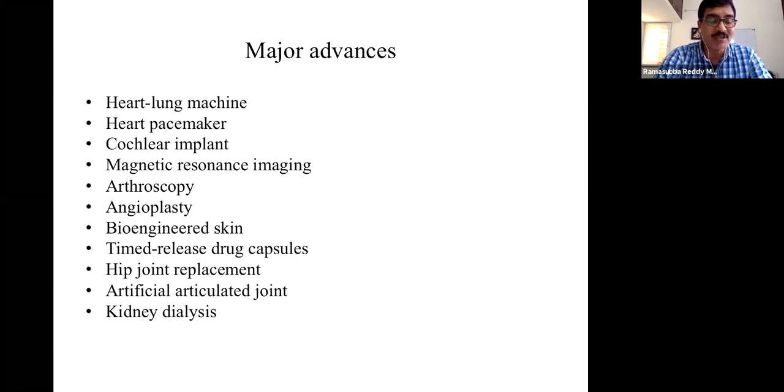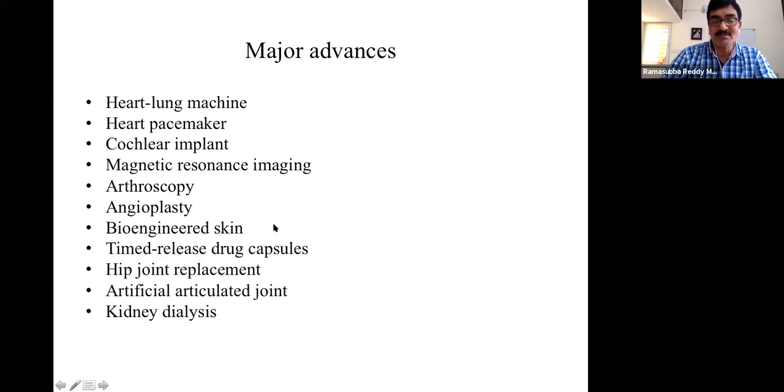Or maybe the capsule need not deliver its medicine in the stomach. Suppose it is supposed to be delivered in the intestines. So probably we can devise a capsule in such a way that it will only discharge its drug at the intestines or something like that. Hip joint replacement, artificial articulated joint, or kidney dialysis.